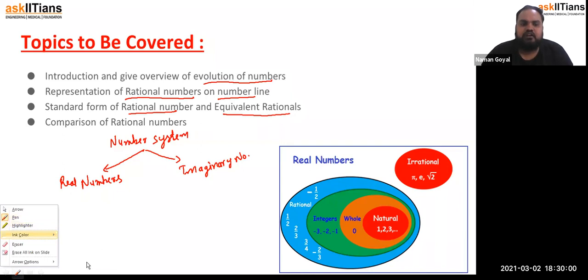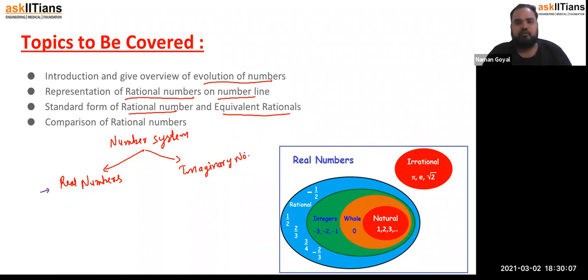Till class 10 we are only concerned with real numbers, but in class 11 we are going to learn about imaginary numbers. Real numbers are again of two types: rational and irrational.